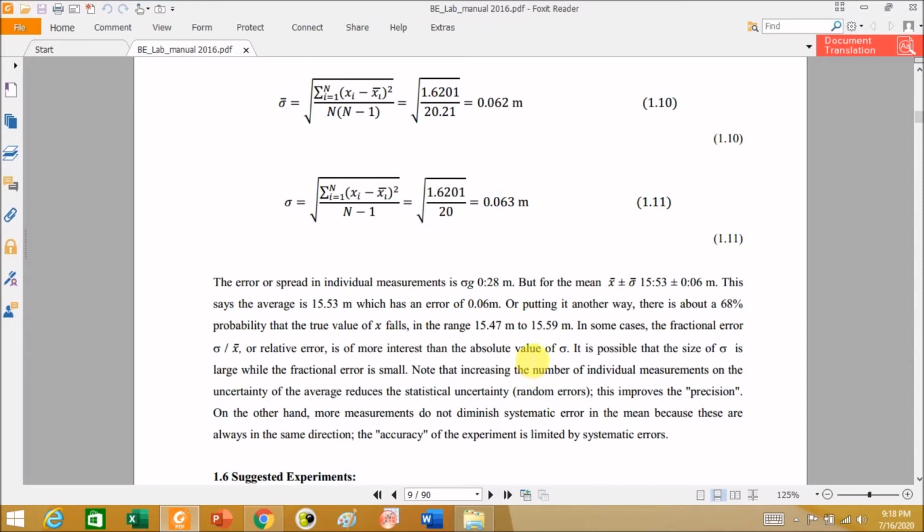If the standard value of that particular parameter is given, then we normally find the percentage error or fractional deviation from the standard value.